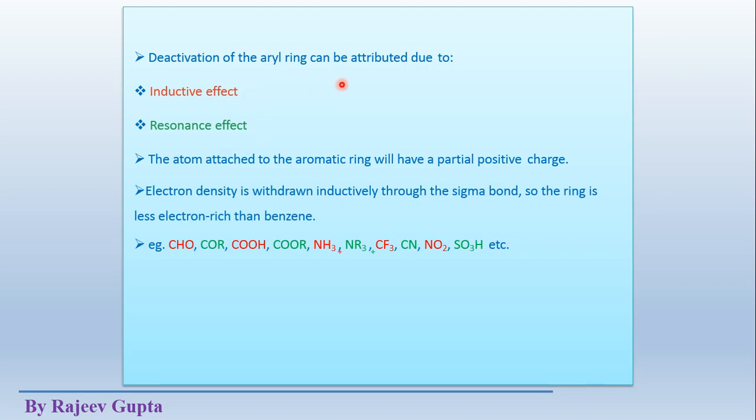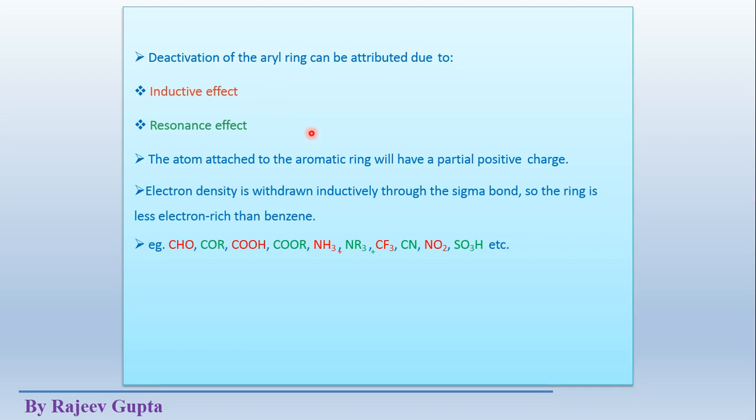In case of electron donating groups, the inductive effect was plus I and the resonance effect was plus R, but in case of deactivating groups, the inductive effect is minus I and the resonance effect is minus R. This minus sign shows that these groups withdraw electron density from the benzene ring or aromatic ring, because of the higher electronegativity of these groups.